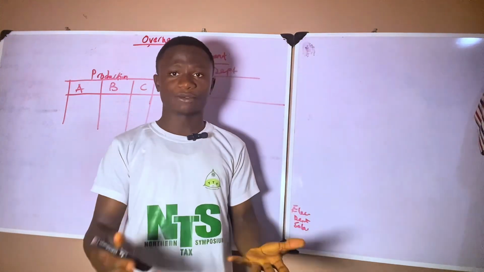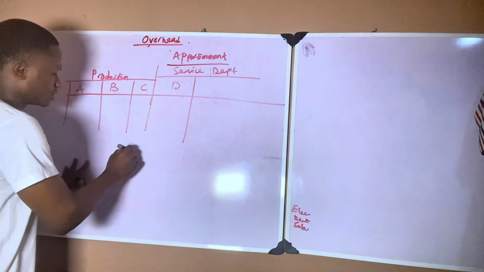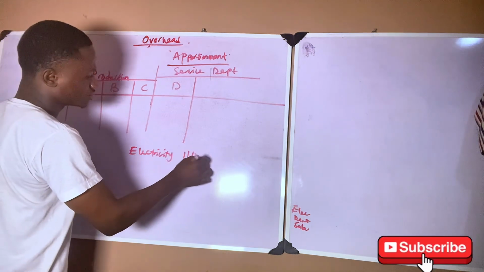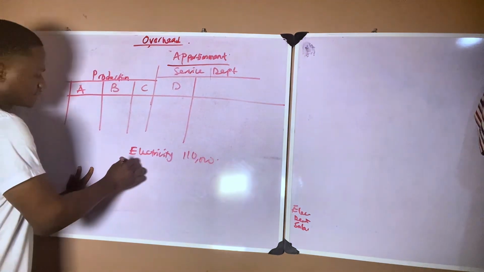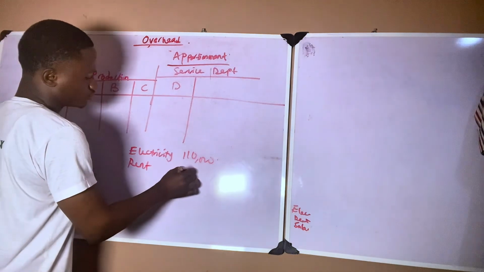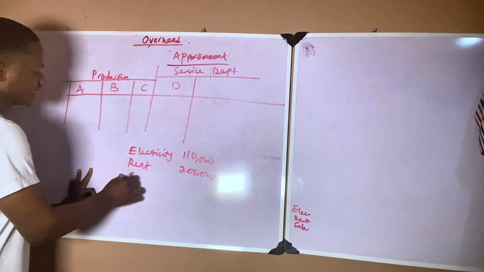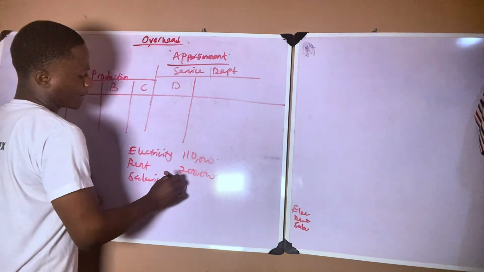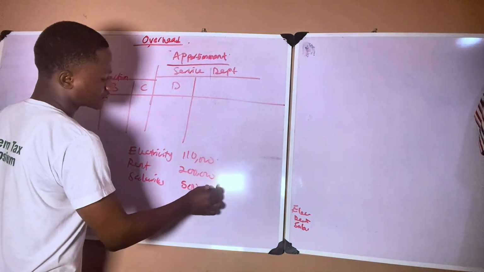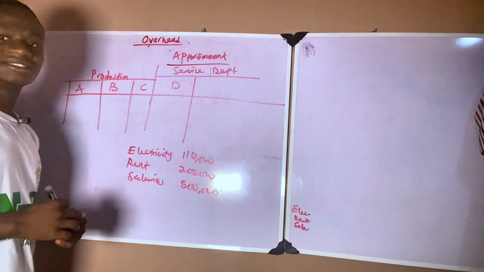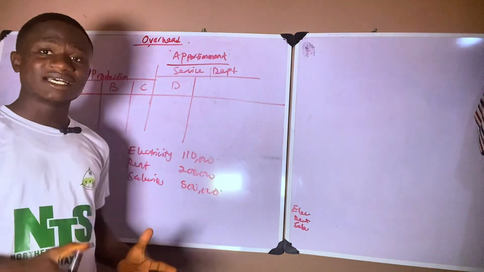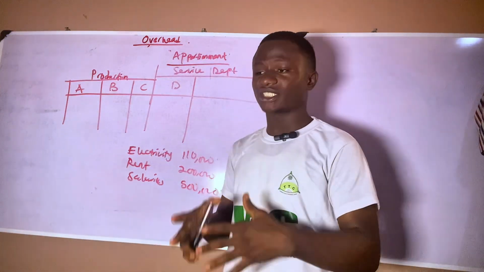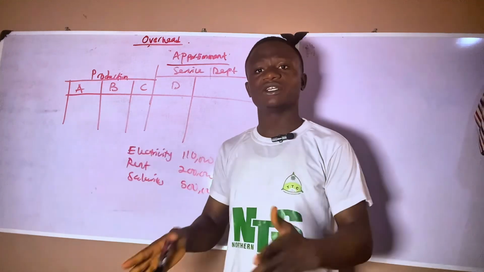Let's say the cost we want to apportion is electricity. We've been told that electricity is 110,000 naira. We've also been told that rent is 200,000 naira. And let's say we have total salaries that have been paid of 500,000. If you look at these three expenses that we want to apportion, don't forget that apportionment means sharing costs between separate departments. It is a cost attributed to different departments that you want to share.